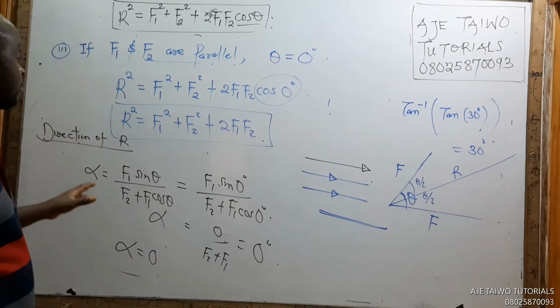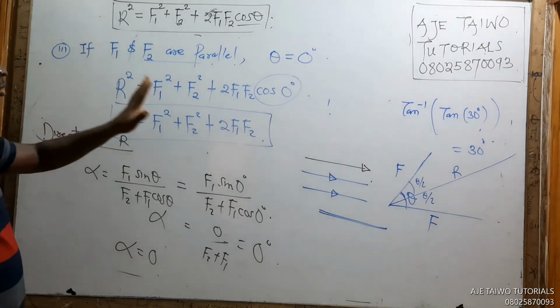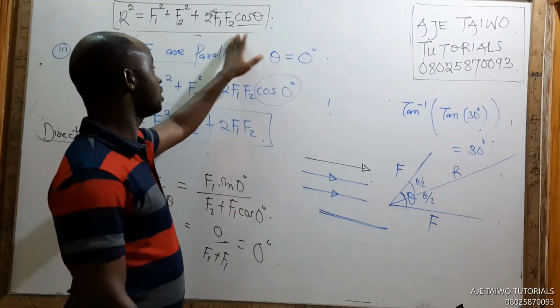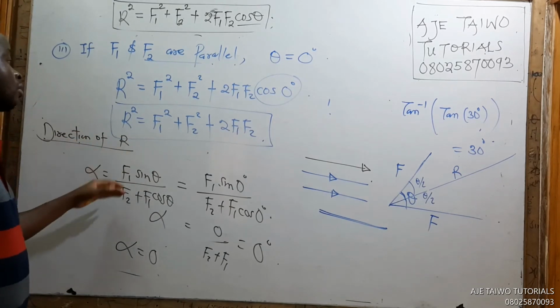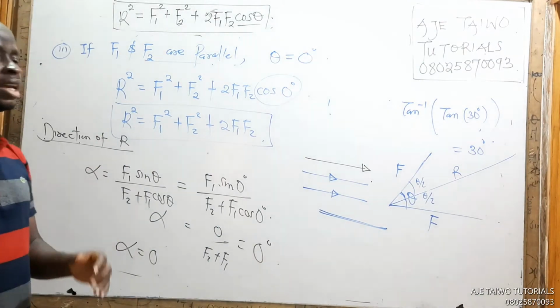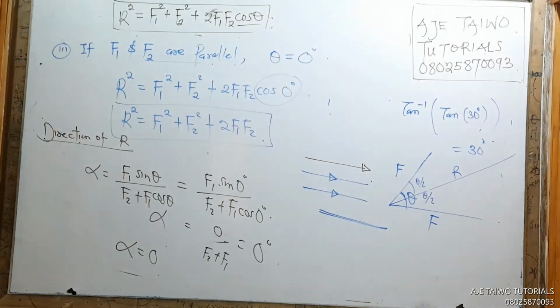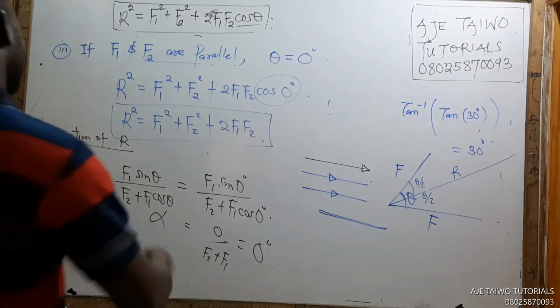So in summary, if F1 and F2 are parallel, you put theta at 0 inside here and you get this. And the direction of R will be 0 as well. So let's see 1 or 2 examples before we continue. Right, take this one down, this question.